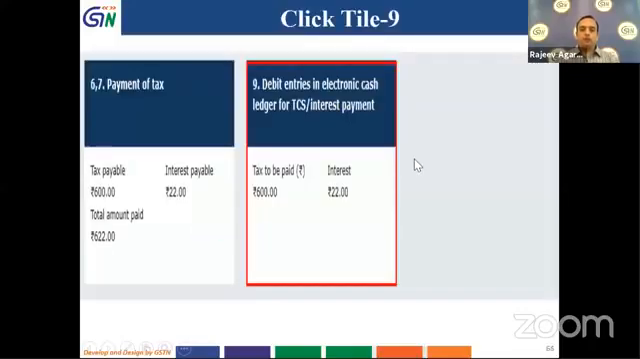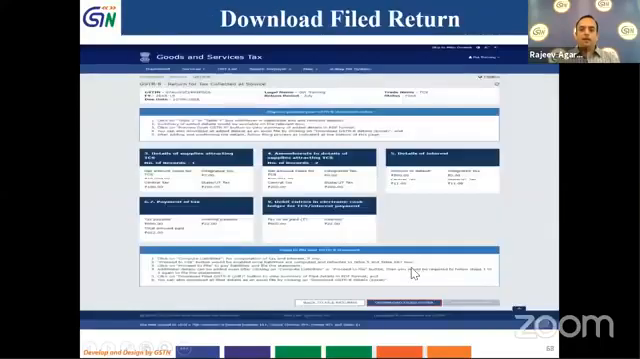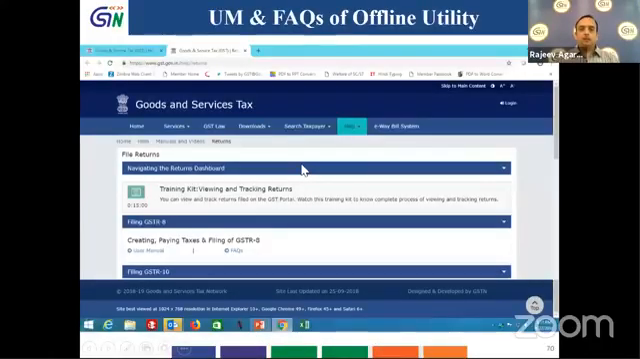After doing that, the debit entry ledger will open up and show me what debit entries have happened. Then I can click on the back to GSTR 8 button. Then I can also download. I can click on download. What details have been filled in and what return has been filed will come, and I can download it for my reference.